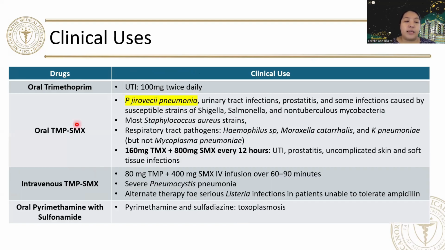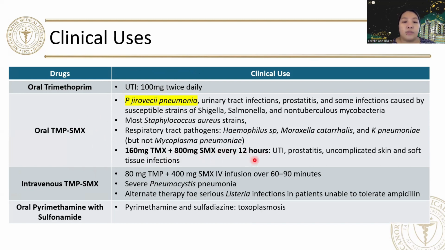So this is just the same as the previous one I mentioned. The dosage of your TMP-SMX for UTI is 100 milligrams twice daily. For Pneumocystis jirovecii pneumonia infection, it is 160 milligrams of TMP plus 800 milligrams of sulfamethoxazole every 12 hours.